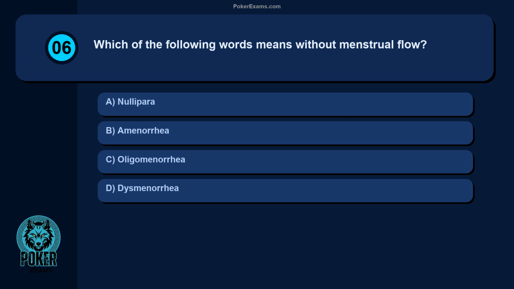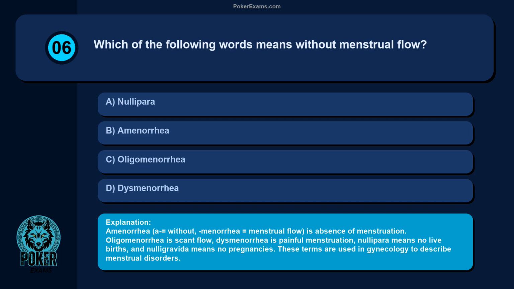Question 6. Which of the following words means without menstrual flow? Nullipara, amenorrhea, oligomenorrhea, dysmenorrhea. Amenorrhea, a equals without, menorrhea equals menstrual flow, is absence of menstruation. Oligomenorrhea is scant flow, dysmenorrhea is painful menstruation, nullipara means no live births, and nulla gravida means no pregnancies. These terms are used in gynecology to describe menstrual disorders.